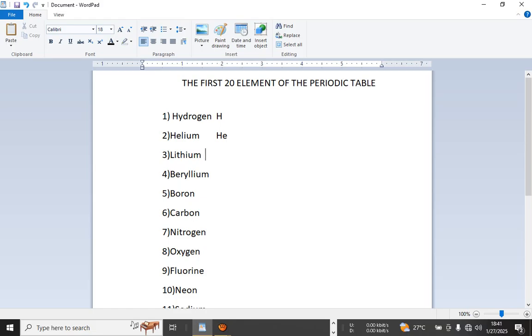Now for lithium, it is Li. Beryllium, also the same, it is Be.